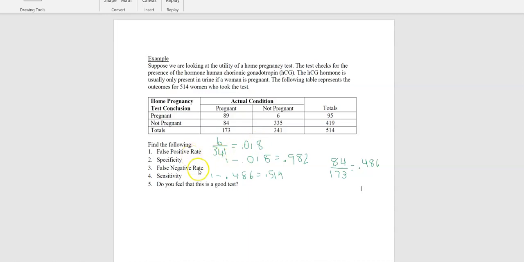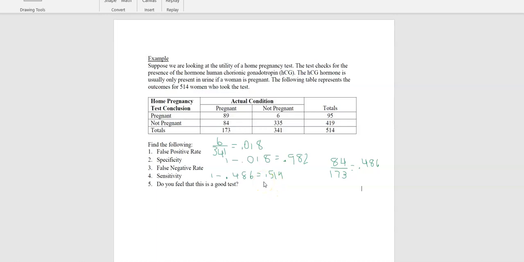It tells us that we are not pregnant when in fact we are pregnant about 48, 49% of the time. It tells us that we are not pregnant when we are not pregnant about 98% of the time. Okay, so that's good if you're looking for that negative. And then it tells us that we're pregnant when we are in fact pregnant about 51% of the time.